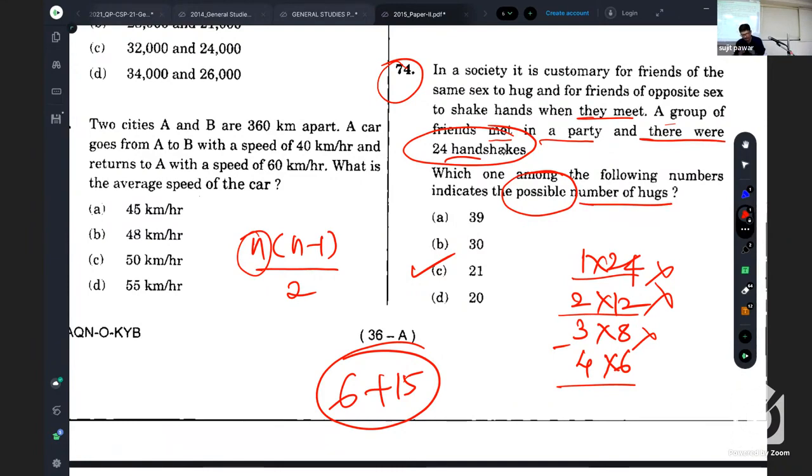This one is comparatively tough, so such questions are not to be preferred. If you can do the other remaining simple questions, then why go for that one?